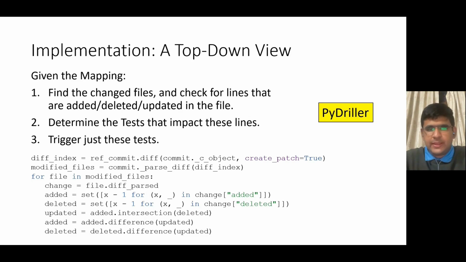In order to find which tests should be triggered on a particular commit, the first step is finding the files which are changed in the commit, and checking for lines that are added, deleted, or updated in the file. Next, we need to determine the tests that impact those lines, and finally trigger these tests and